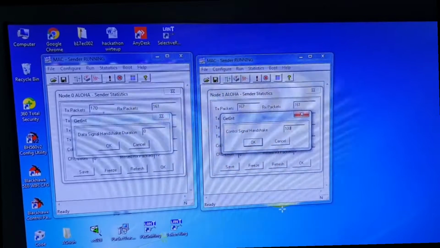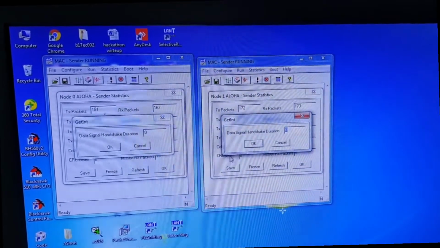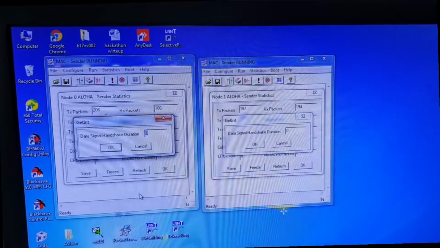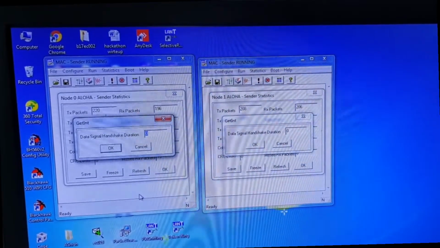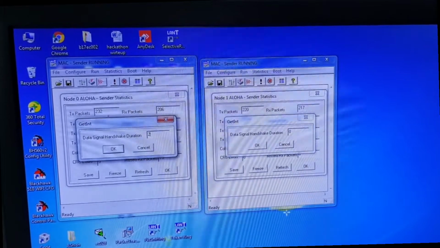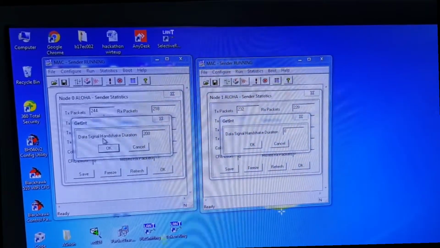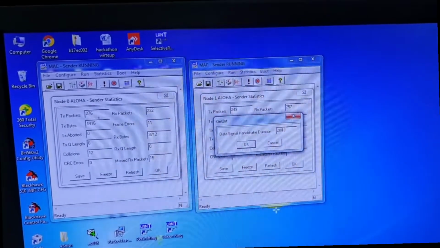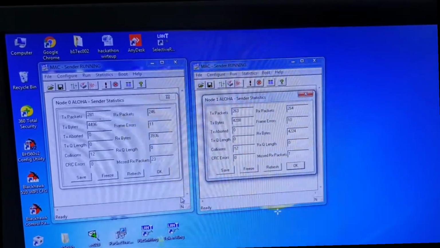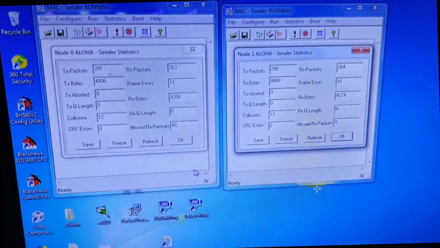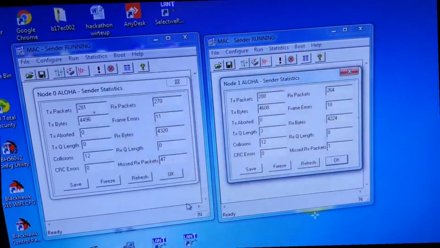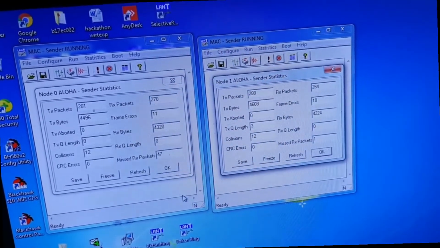Next we have to set the data signal handshake. It is equal to twice the packet length. In our case, as packet length is 100 bytes, the data signal handshake duration is 200. Now we can see that the simulation is going on. You can see the sender statistics here, and simultaneously you have to start the receiver.